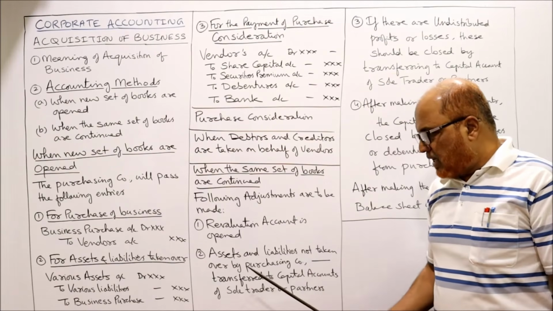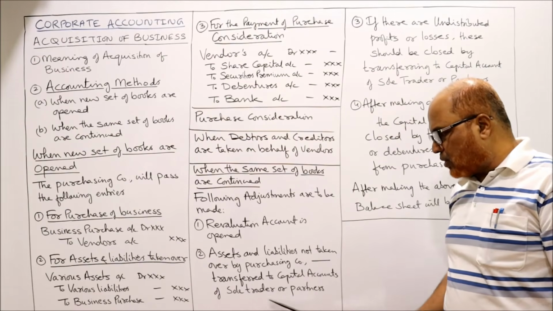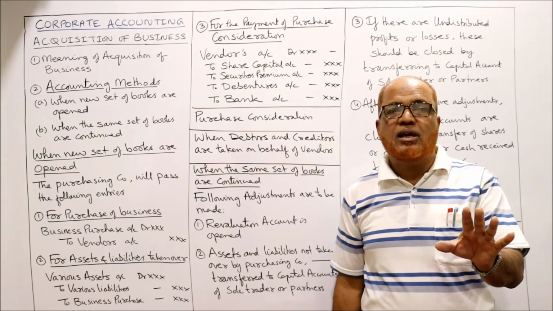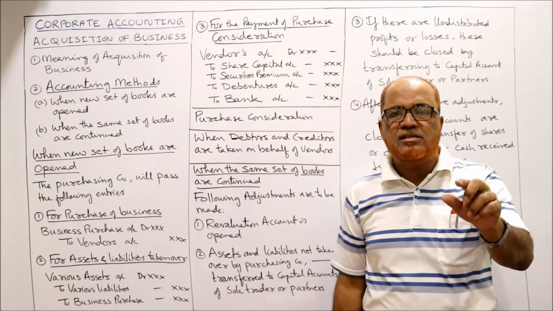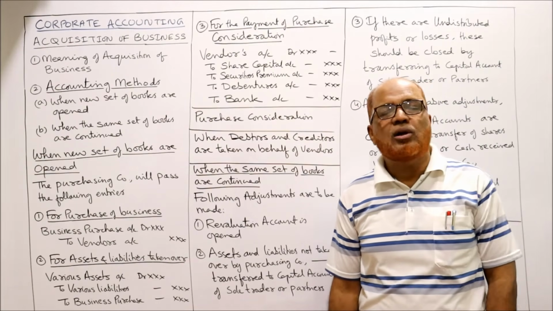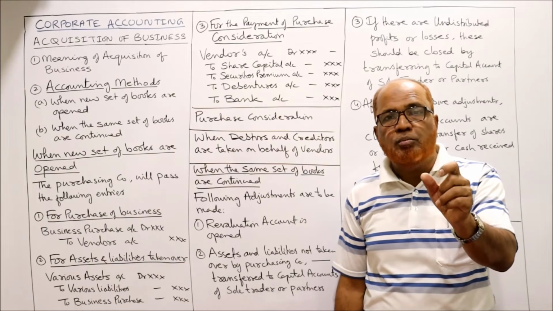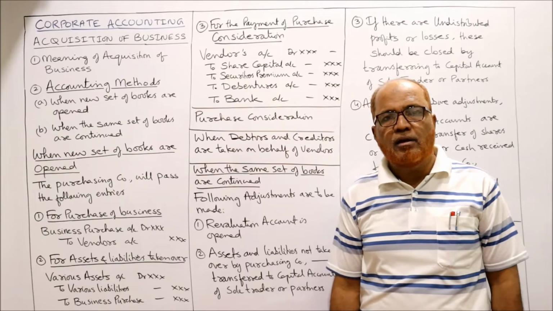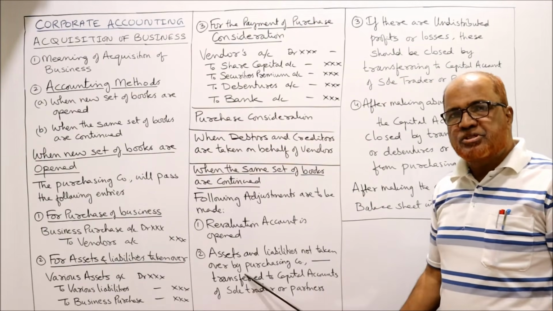Second adjustment: assets and liabilities not taken over by the purchasing company are transferred to the capital account or sole trader's capital account. Sometimes the assets and liabilities are not taken over. In the vendor's books of accounts there are some assets and some liabilities. Those assets and liabilities are not taken over by the purchasing company. Then the value of those assets should be transferred to the capital account of the sole trader or the capital accounts of partners in the agreed ratio. That is the second adjustment.